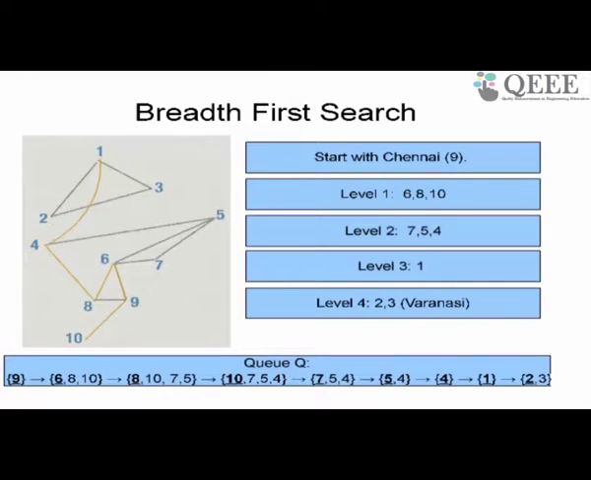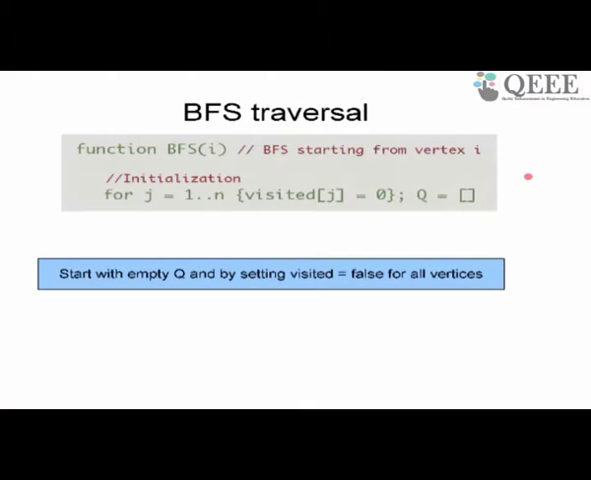So each time, what you do basically is you take out the head of the queue and then look at its neighbors. Those neighbors which have been visited already, you don't do anything with. Those neighbors which are not visited, you add to the tail of the queue, the end of the queue. And this is how you build the queue. So you can see that the BFS traversal function works like this.